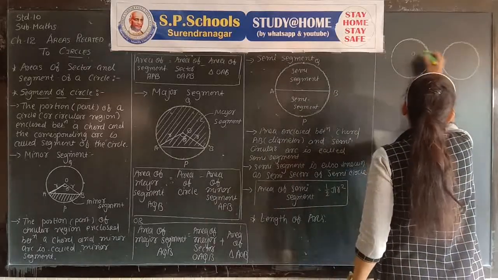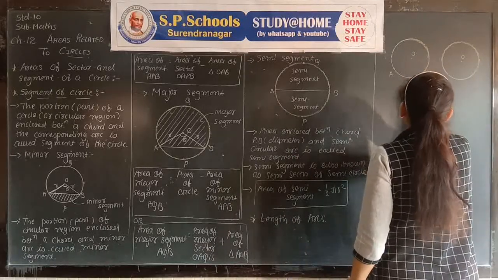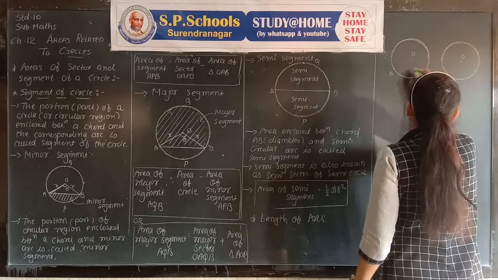In both, O is the center of the circle. Here APB is the minor arc.